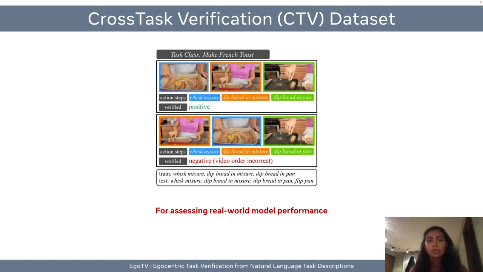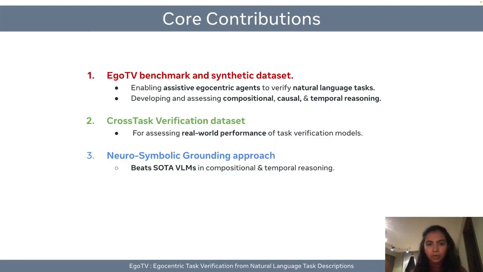Last but not the least, we also provide a real-world task verification dataset using the cross-task instructional video dataset to assess the real-world performance of our task verification models. In this dataset, we cannot provide precise diagnostics over various aspects of generalization, but we can assess real-world performance.